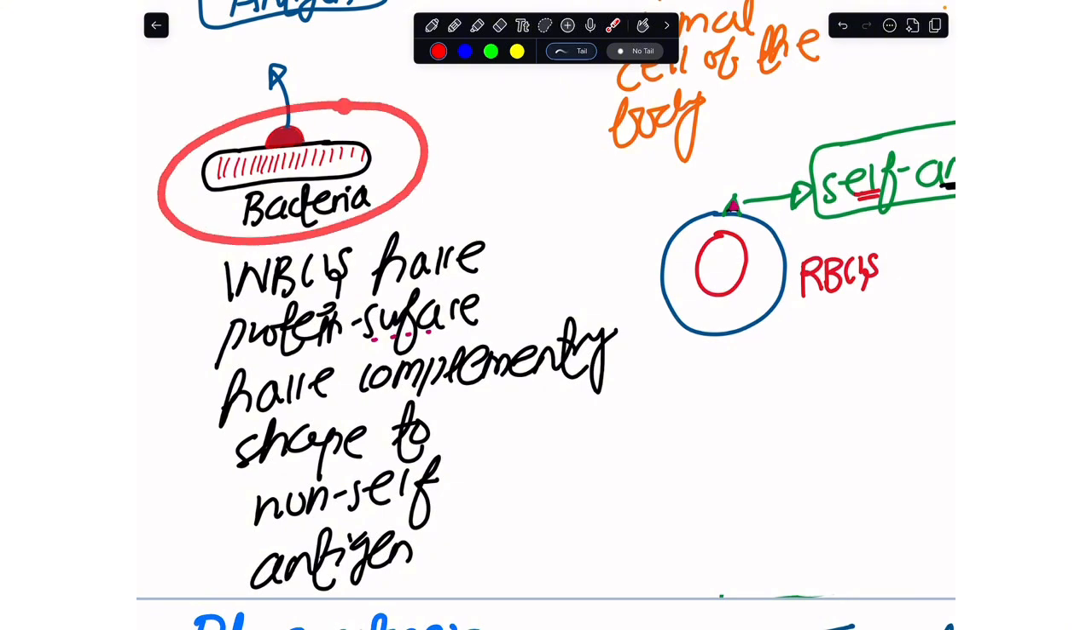So overall, this is a pathogen, and the proteins on its surface are referred to as antigens. They are non-self antigens because they are not present on the surface of our body cells, but rather on the surface of the pathogens. And when the white blood cells bind with these antigens, ultimately the immune response is initiated.